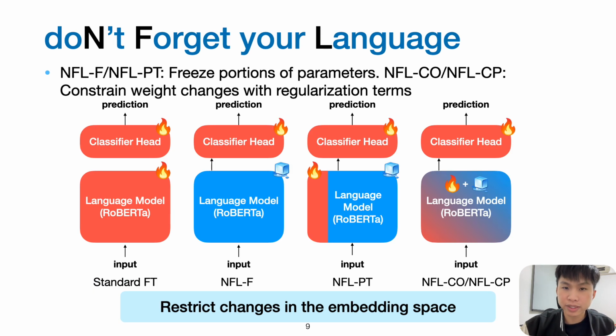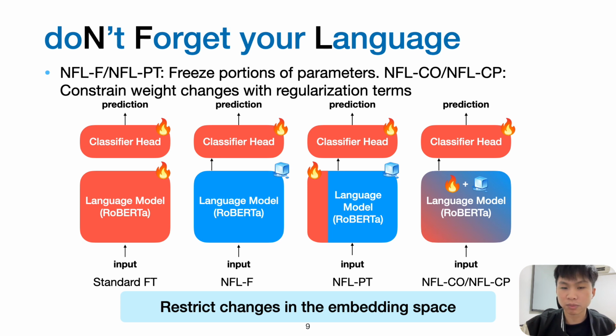As we have determined using neighborhood analysis that the heart of the problem is the misalignment of spurious tokens and the genuine tokens in the language model, we propose our mitigation method, NFL, which stands for Don't Forget Your Language. Our main motivation is to leverage off-the-shelf language models to guide the trained language models during fine-tuning, restricting drastic changes in the embedding space.